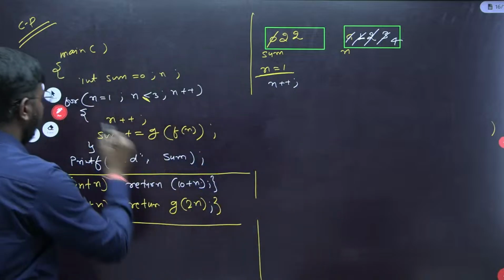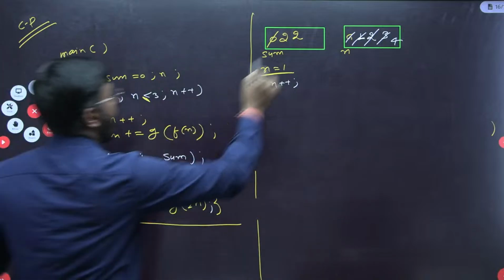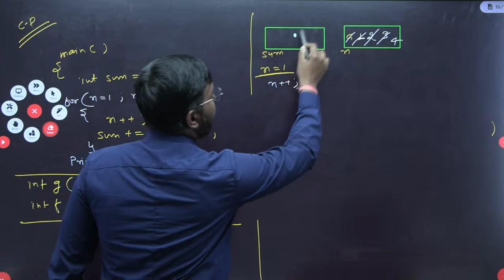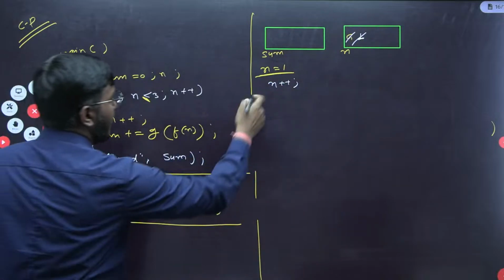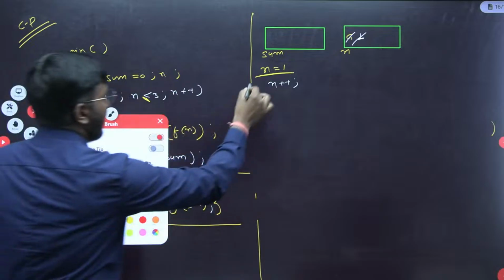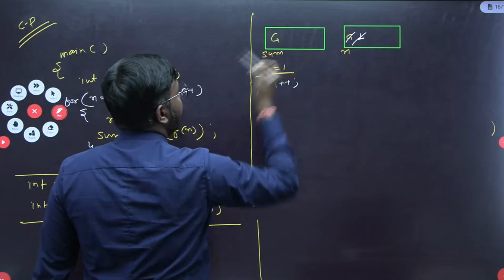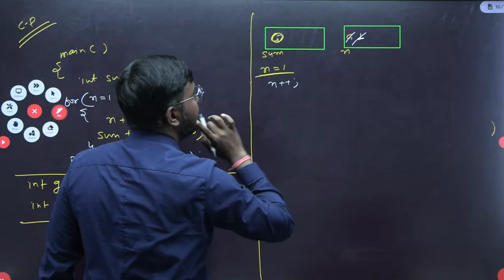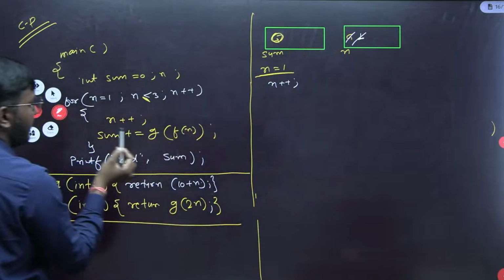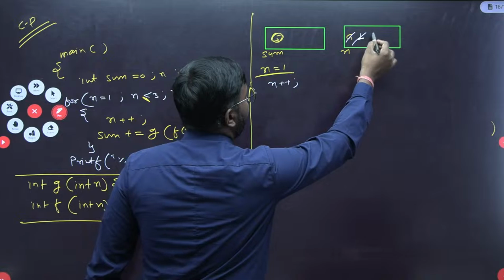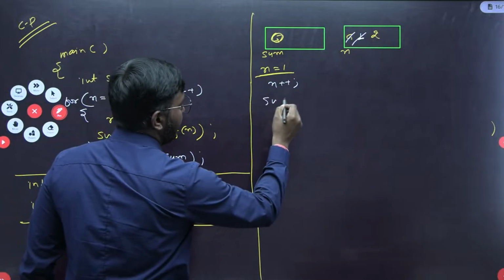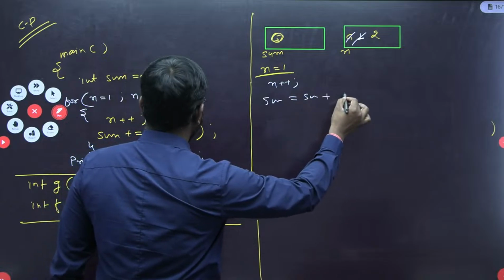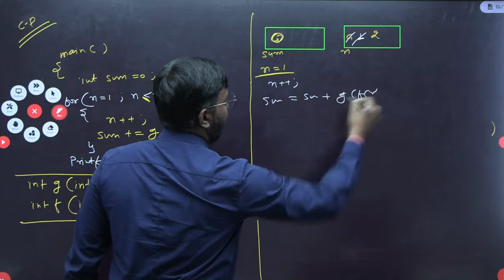Okay, see here. Sum is 0 here. Fine, for now it's 0. Again n++ means it will be incremented to 2 only. Fine, done. Then we'll call sum equal to sum plus g of f of n.